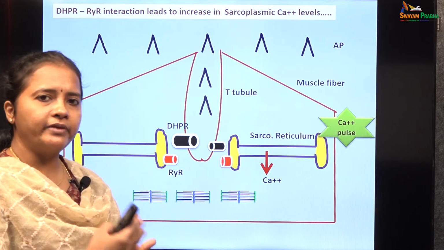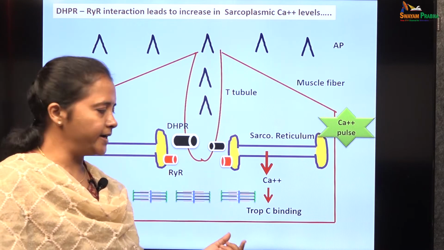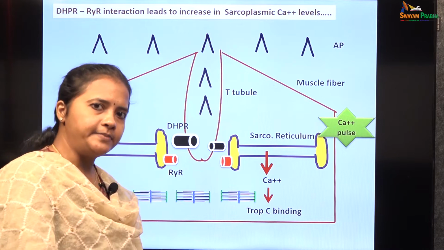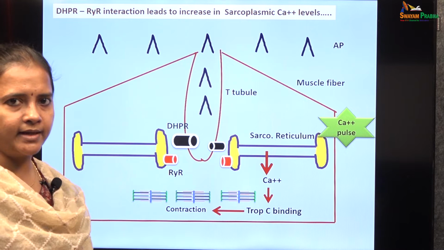This series of calcium pulses leads on to the contraction mechanism via binding to the troponin C molecules. There will be a series of steps followed by this which lead on to the contraction of the skeletal muscle.